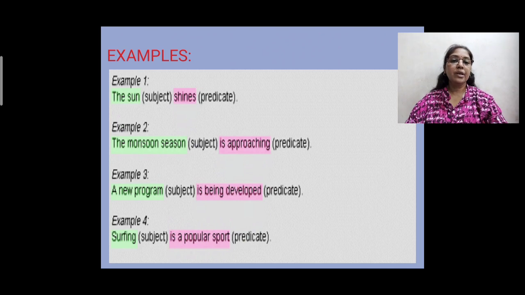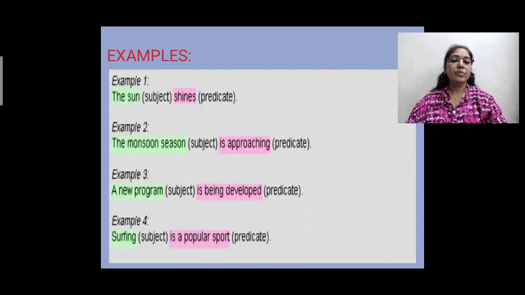The sun shines. Here we are talking about the sun, so sun is the subject, and shines is your predicate. Second example: the monsoon season is approaching. We are talking about the monsoon season, and what we are saying about it is that it is approaching. So is approaching is your predicate.